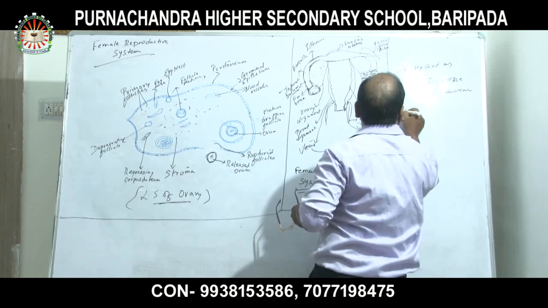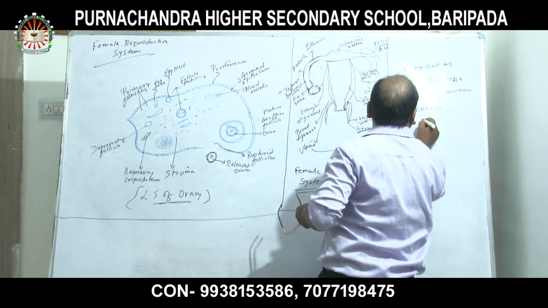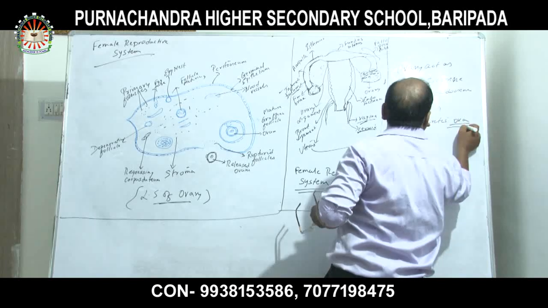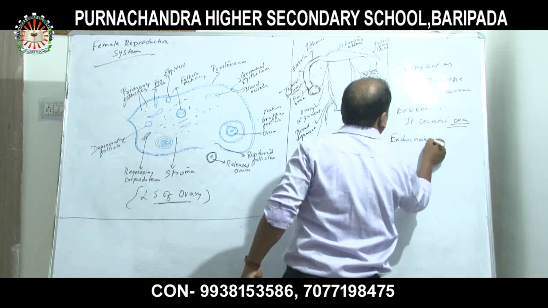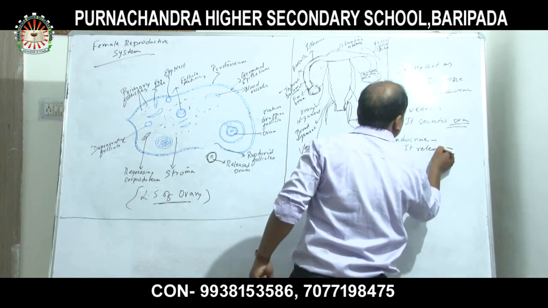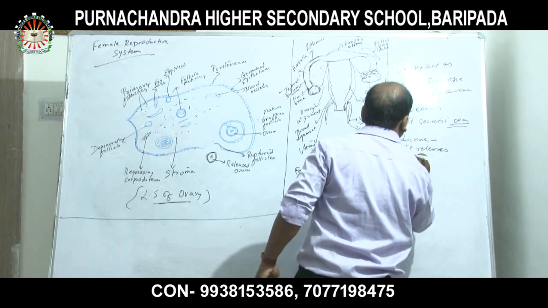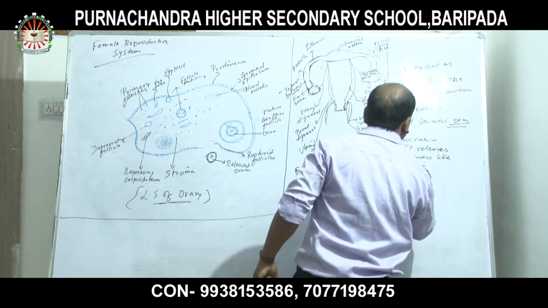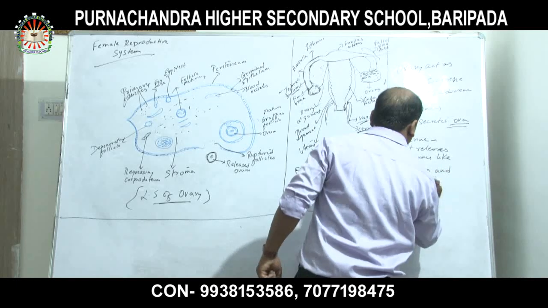From the exocrine part it secretes ova, and from the endocrine part it releases hormones like estrogen and progesterone.